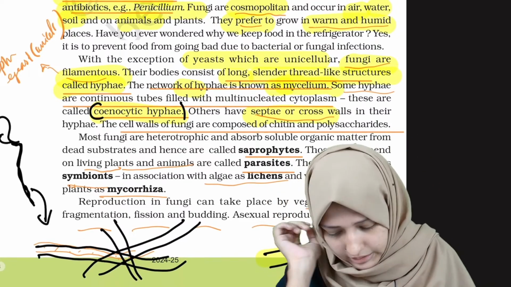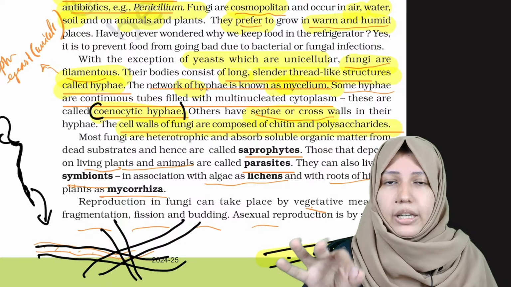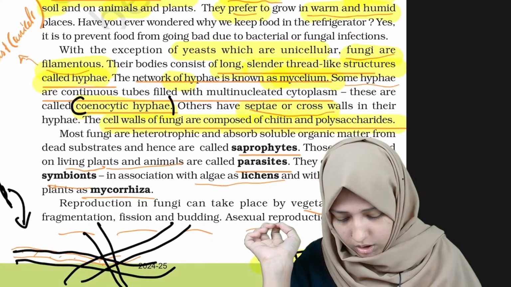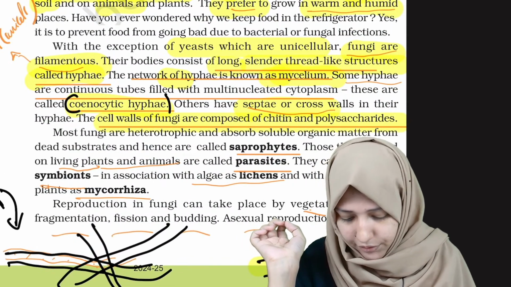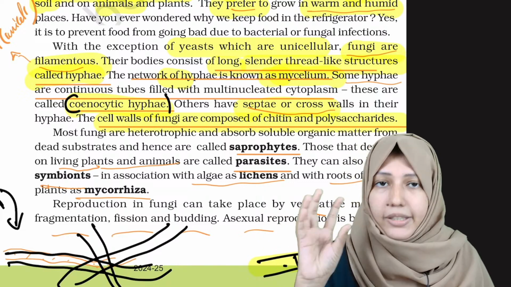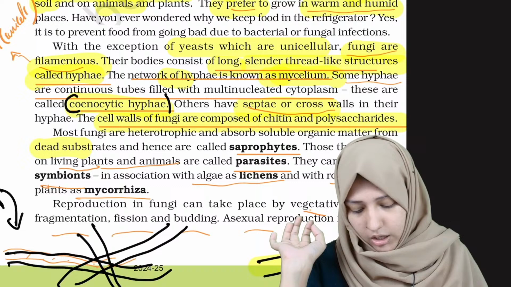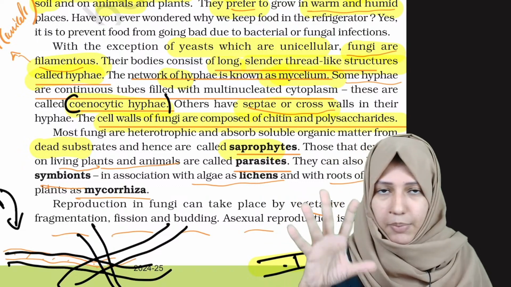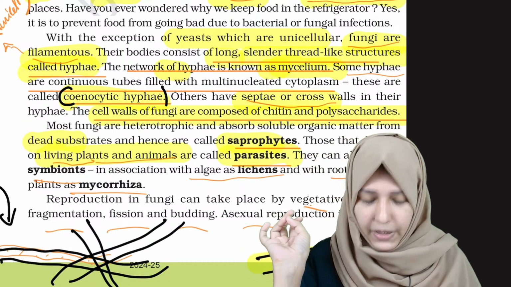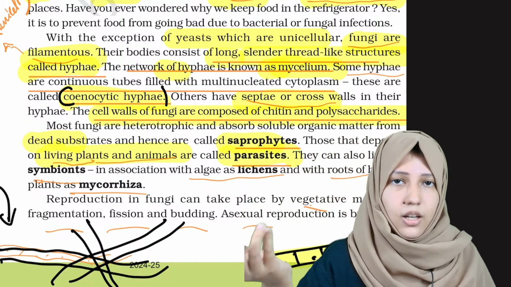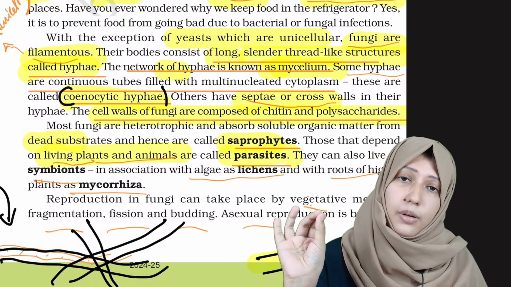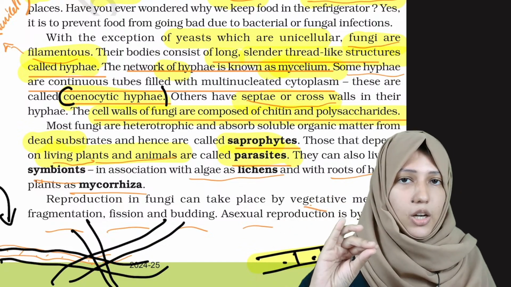The cell walls of fungi are composed of chitin and polysaccharides, as we said in the beginning. Now, most fungi are heterotrophic and take soluble organic substances from dead matter; then they are known as saprophytes. And if they are living on plants and animals, then they are known as parasites. This we studied in earlier classes.